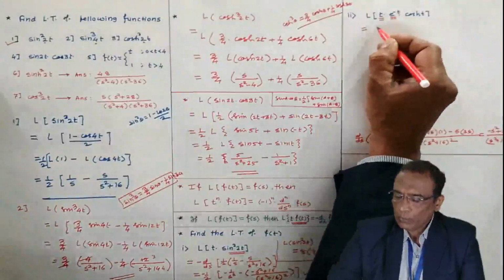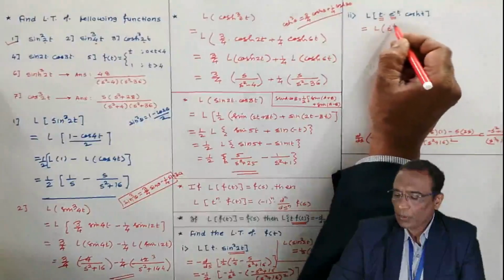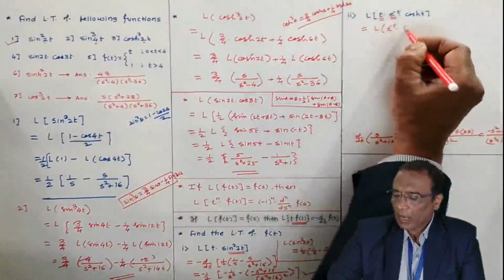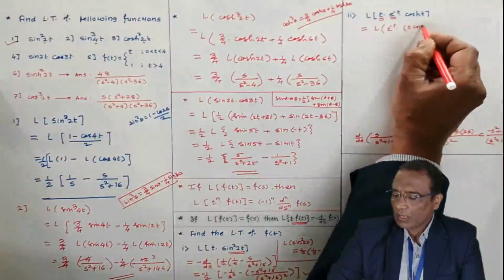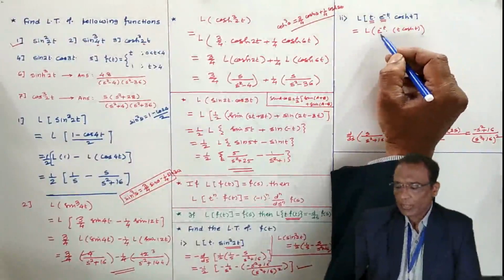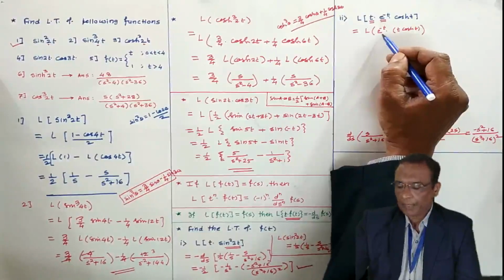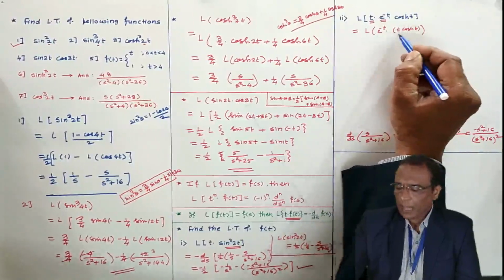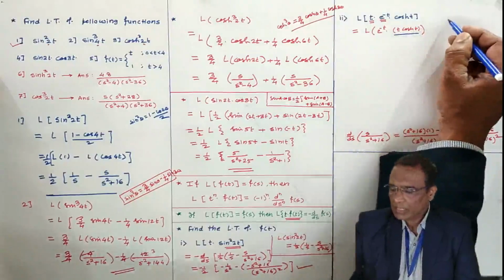So I am going to group it like this: e to the power minus t, and other than the exponential function, this part. Now you can use the shifting theorem.